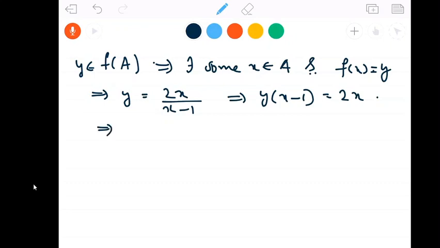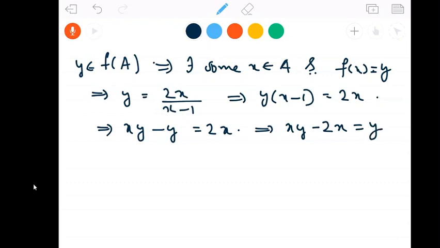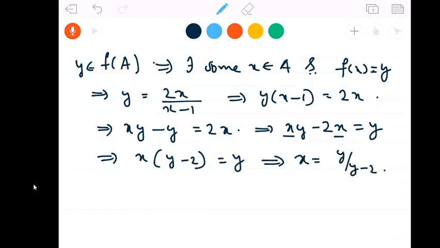And this means xy minus y is equal to 2x, or xy minus 2x is equal to y. Here x is common, so x times y minus 2 equal to y, or x is equal to y by y minus 2. So what we get is, if f of x equal to y, then x should be y by y minus 2.